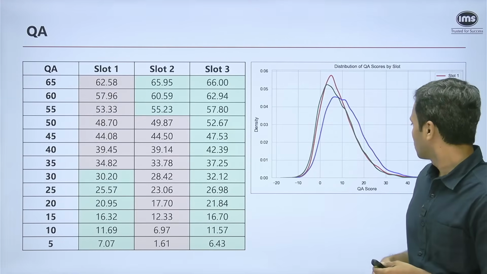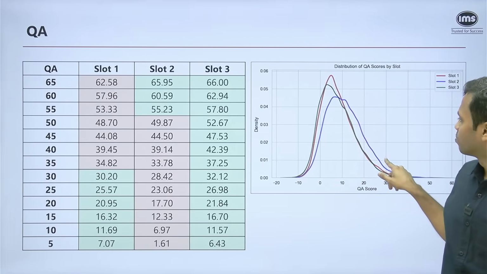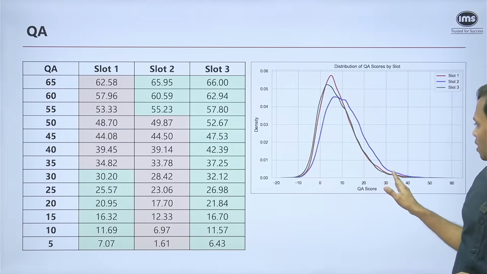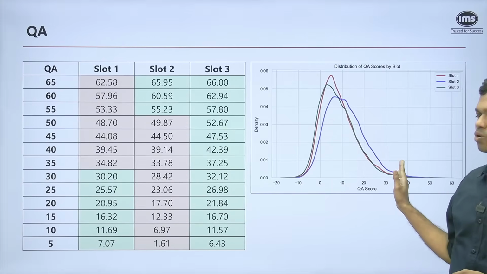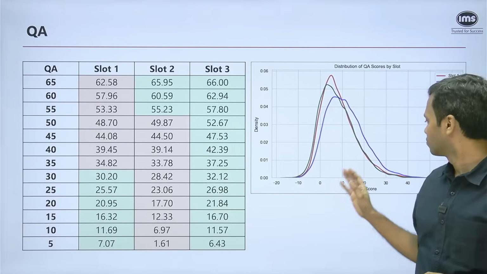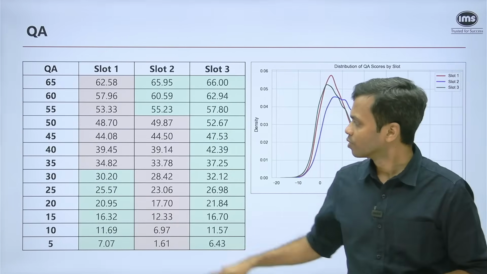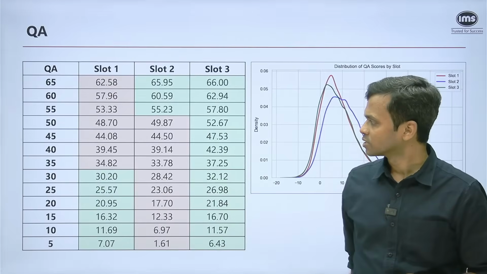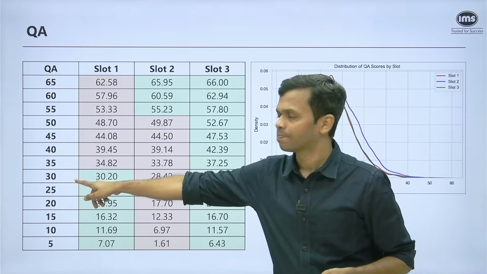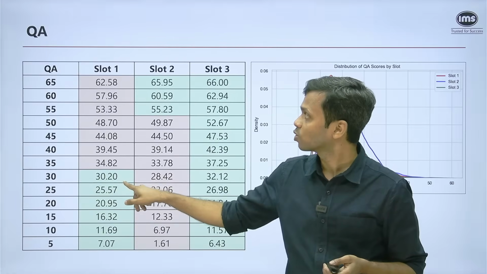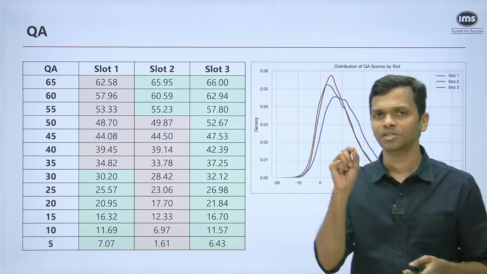In the QA section, again, when you look at the blue one, which is slot 2, you will see comparatively it is on this side, right? So people have slightly performed better in this particular slot. When you look at the 3 slots, again by comparison, let's say for example a score of 30 in QA in slot 1 would get scaled up marginally.